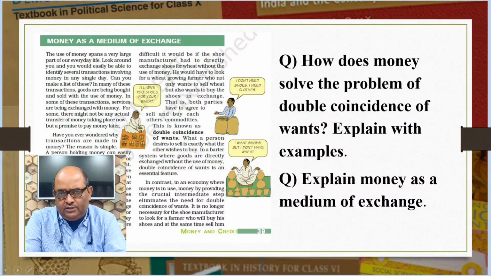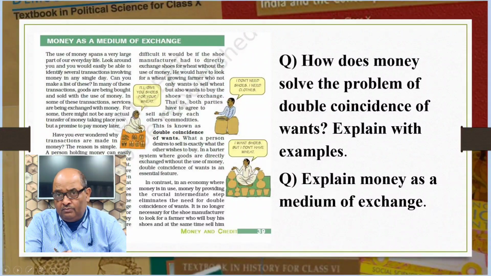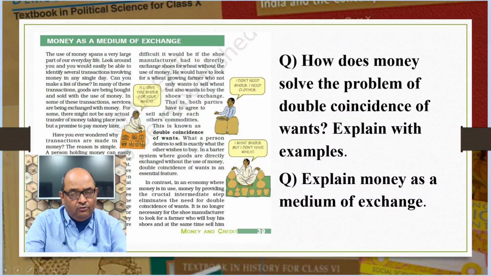If a shoe manufacturer wants to sell shoes in a market and buy rice under the barter system, both parties selling shoes and rice have to agree to sell and buy each other's commodities, and that creates a problem which is called double coincidence of wants. This problem is overcome by the introduction of money. Here, the shoe manufacturer will first exchange the shoes that he has produced for money and then exchange the money for rice.